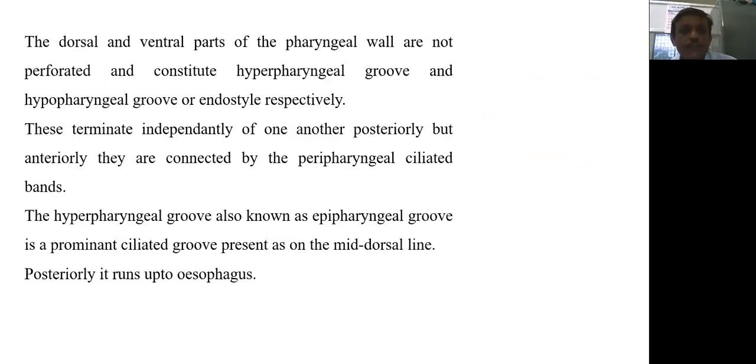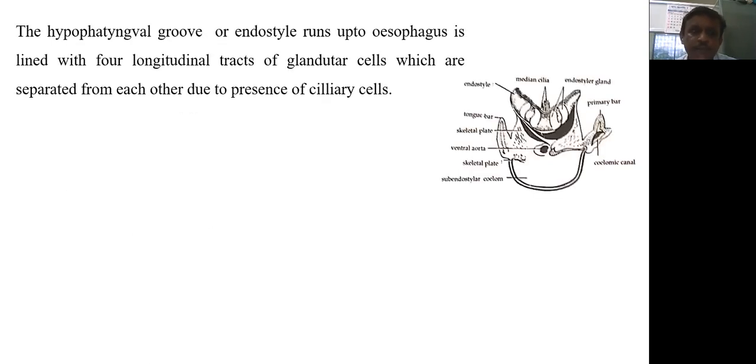This hyperpharyngeal groove, also known as epipharyngeal groove, is a predominantly ciliated groove which is present on the mid dorsal line. Posteriorly, it opens into esophagus. The hypopharyngeal groove or endostyle runs up to esophagus in the line. Here there is a spelling mistake. It should be hypopharyngeal groove or endostyle, which runs up to esophagus in line with 4 longitudinal tracts.